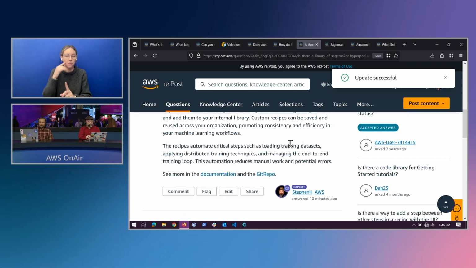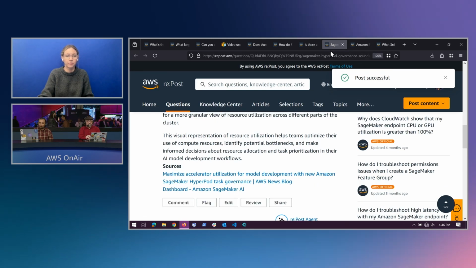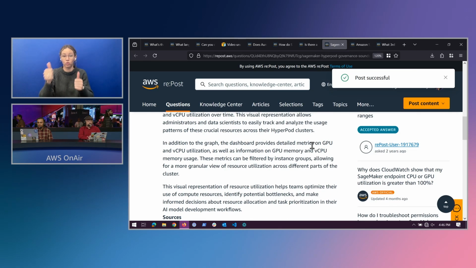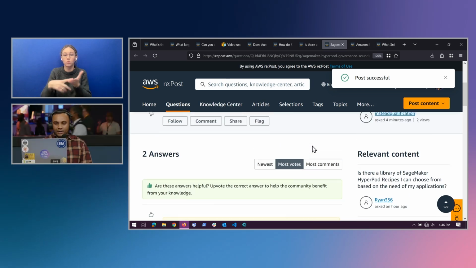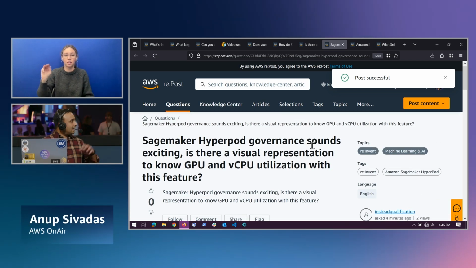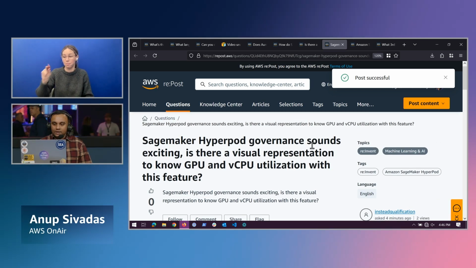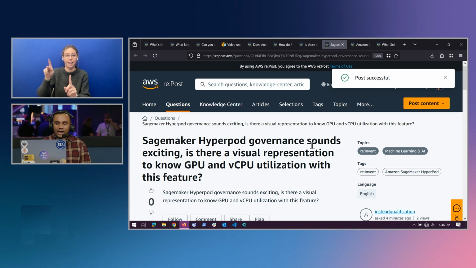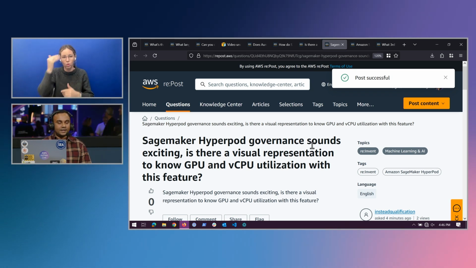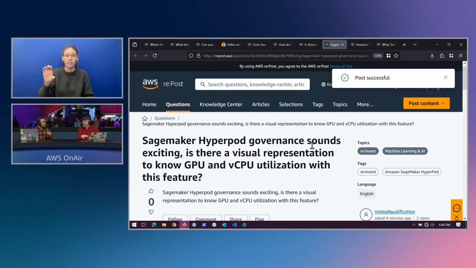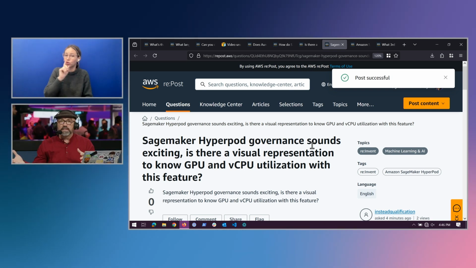Great. So I think we have time for taking one more question. We're going to talk about, again, SageMaker HyperPod governance, right? That sounds really exciting for a lot of users, but there is a question around: is there a visual representation to know GPU and vCPU utilization with this feature? Can we quickly cover that? Yeah, absolutely. And I think this is one of the things in the keynote from Swami today.